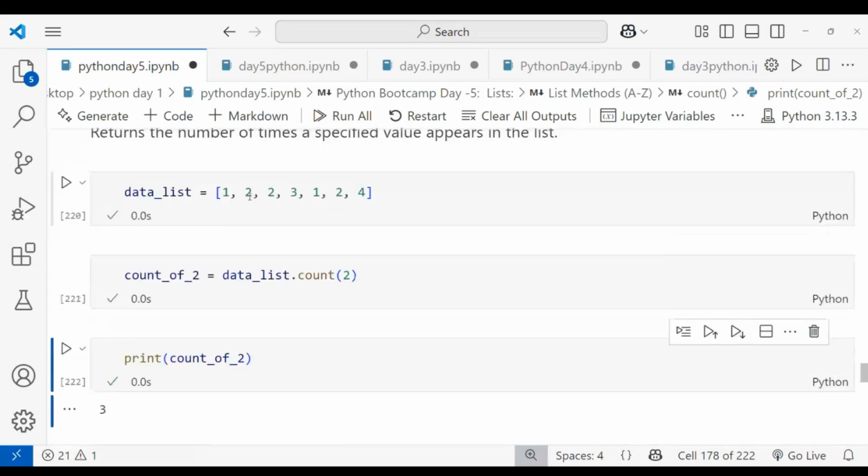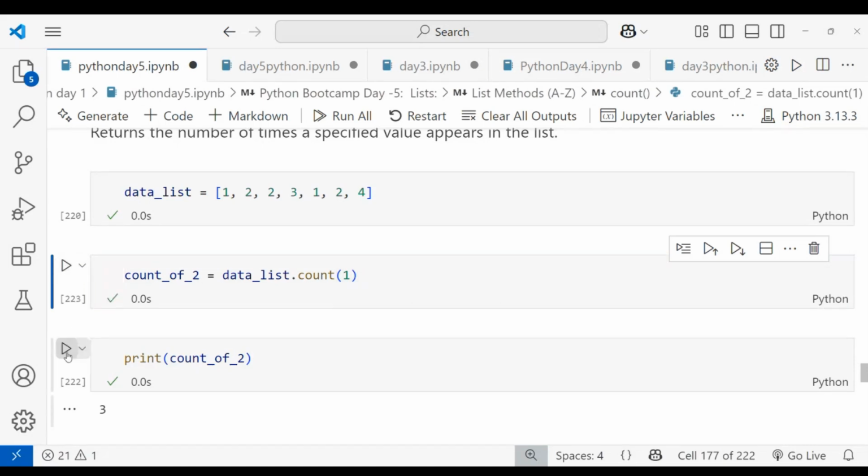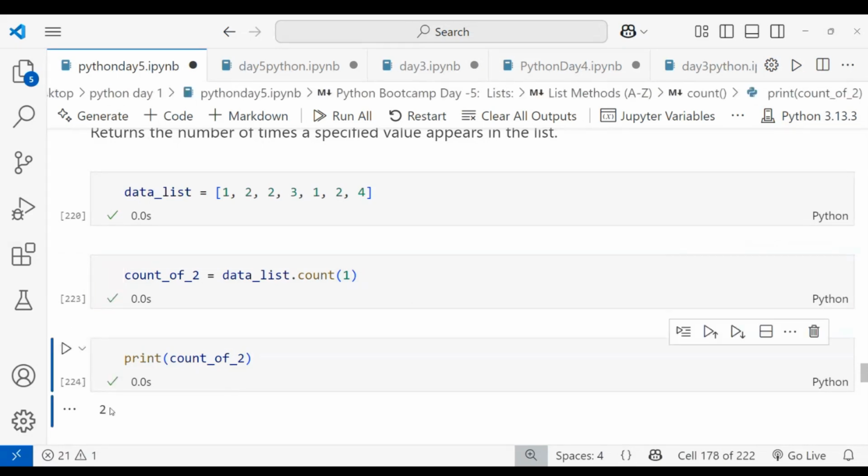The number of times 2 appears is 3 times, right? 1, 2, 3. If you want the count of 1, you can change it by replacing it with 1. So I'm getting 1. You can see the count of 1 is 2 times, right, 1 time and 2 times. That's how it works.